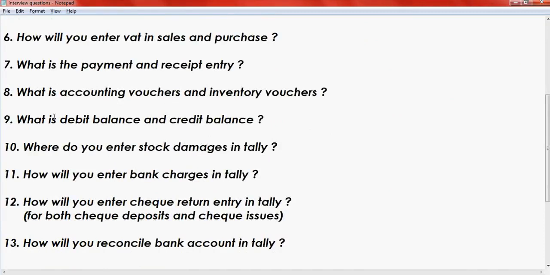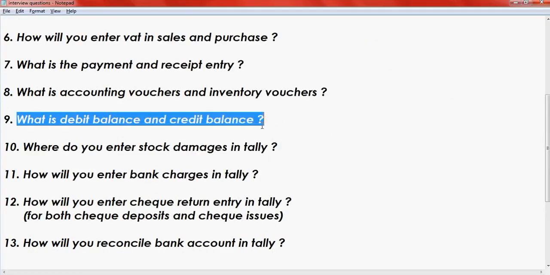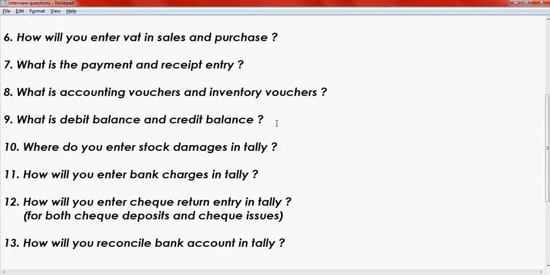What is debit balance and credit balance? The ninth question is what is debit balance and what is credit balance? This is also important. When the customer ledger shows debit balance, you have to get the amount from that customer. When the supplier ledger shows credit balance, you have to pay the amount to your supplier. When it shows debit balance in supplier ledger, it's an advance. You have paid excess.